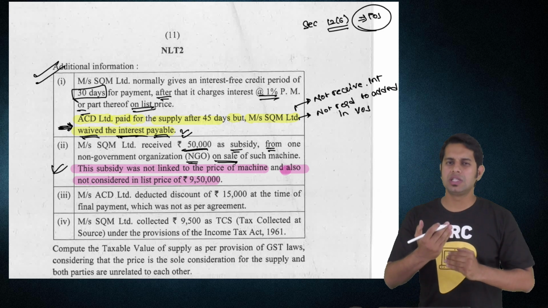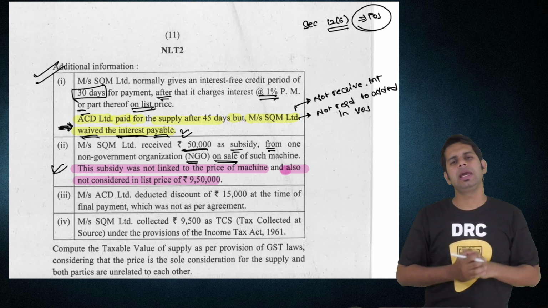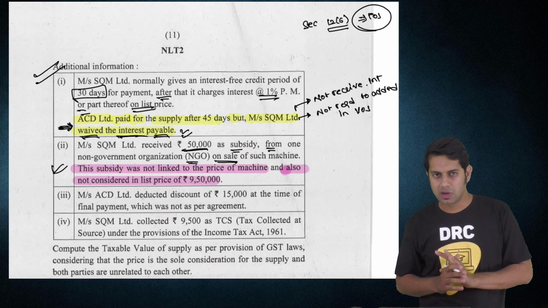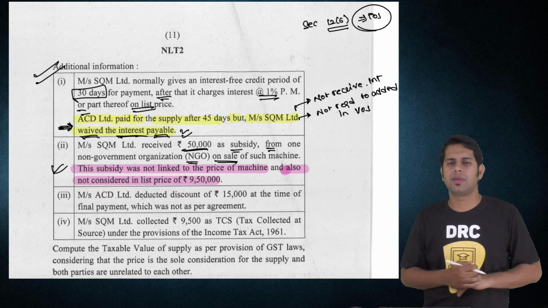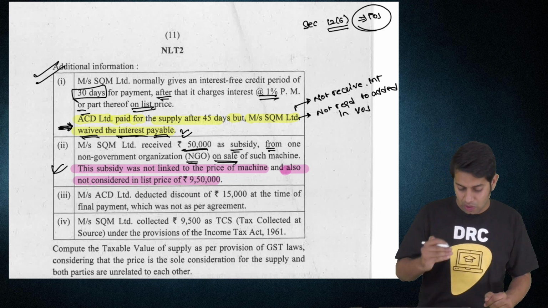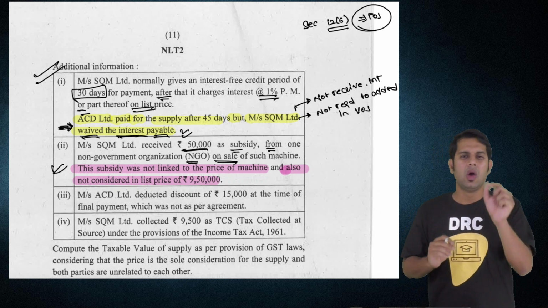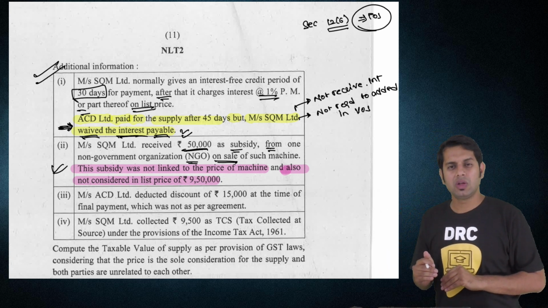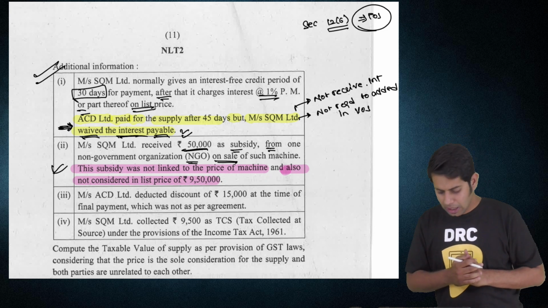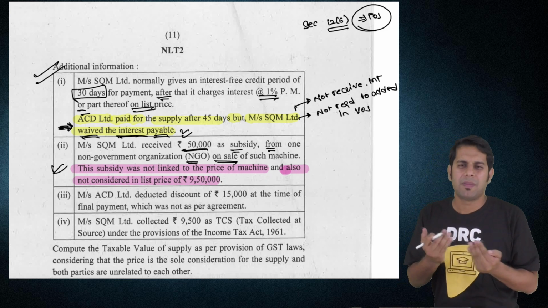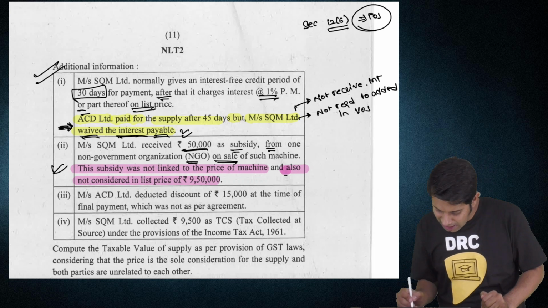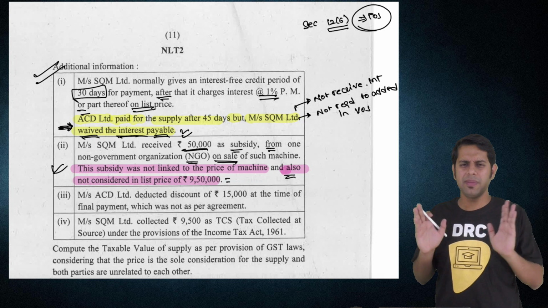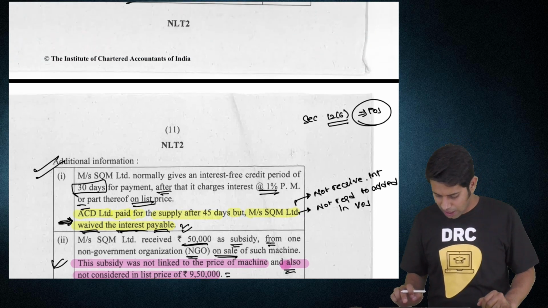Whenever you receive a subsidy, what will you do? You will add it in value of supply. In the present case, because it is not linked to the price of invoice, are you supposed to add it in the value of supply? Only that subsidy which is linked to the price is required to be added in value of supply. Is this linked to the price? No, sir, it is not linked to the price. So should you add it in your value of supply? Answer is no. Has he added it in value of supply? Answer is no. He has not considered the same. If he has not considered the same, he has done a very good job. He should have done the same thing.